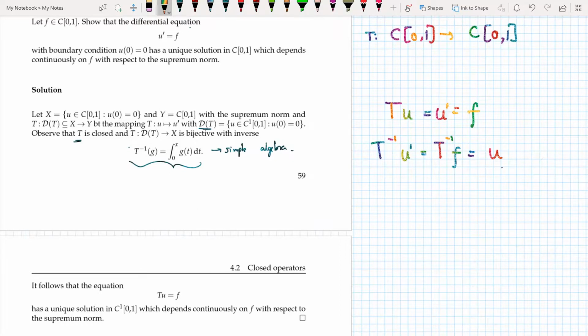Okay, so as soon as I establish that this T inverse is continuous, I can say that this equation Tu equals f has a unique solution which depends continuously on f. So the solution to this equation depends on f with respect to the supremum norm.